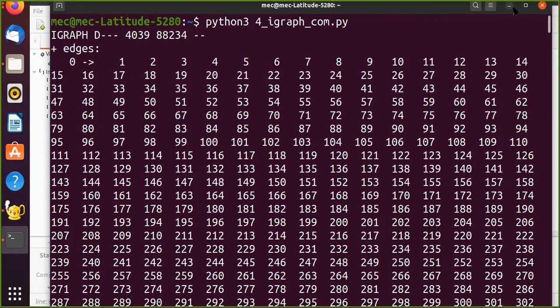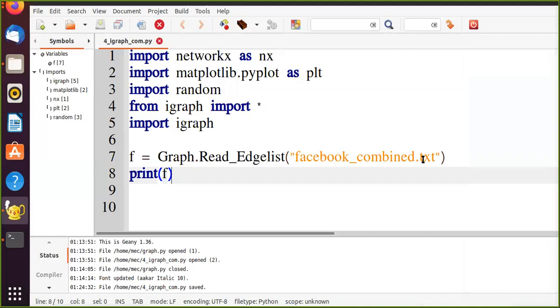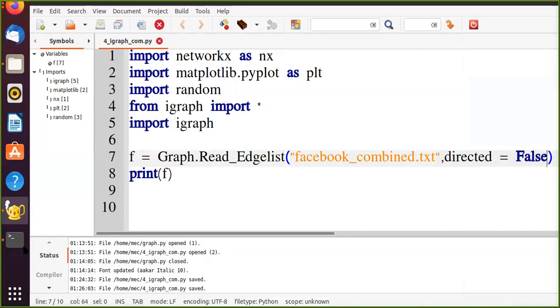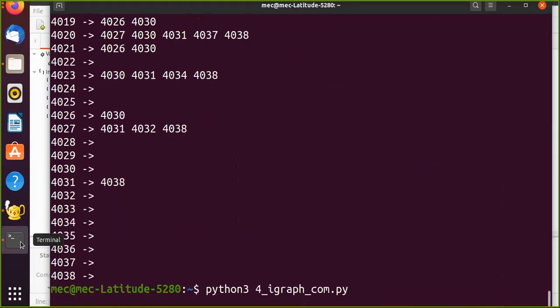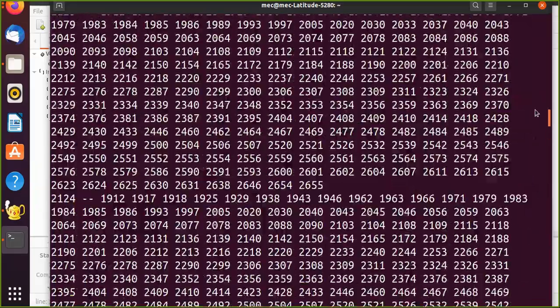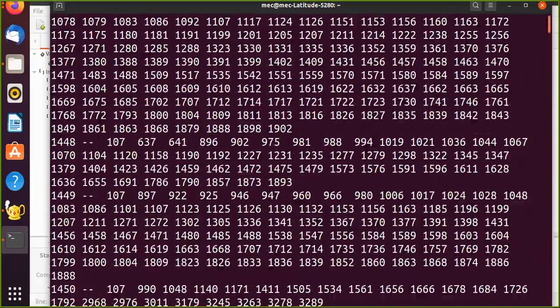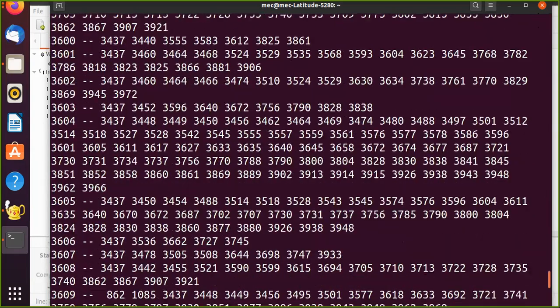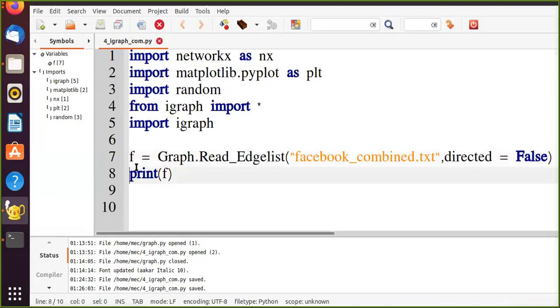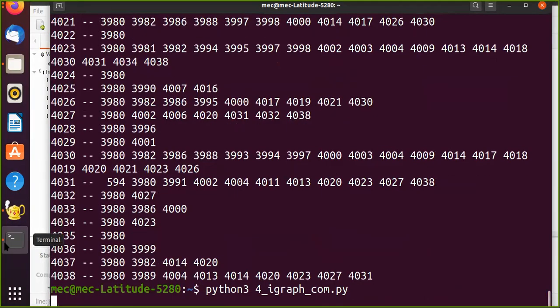So perfect till here. Since I do not want it to be a directed graph, I have an attribute here, directed, which I can set to false. Let me see if it works. So if we now go up, okay, I am unable to see it completely. What I'm going to do is, for now, remove this printf.